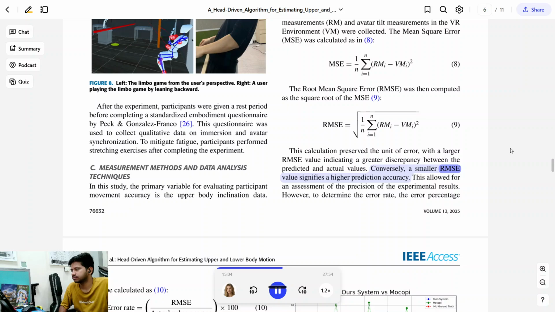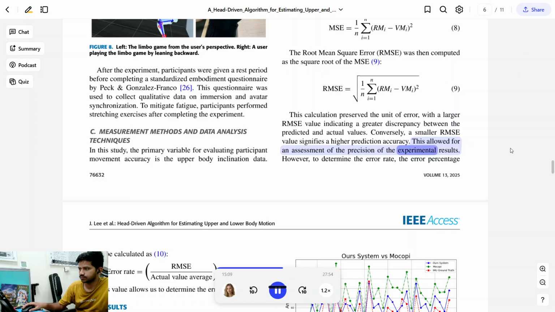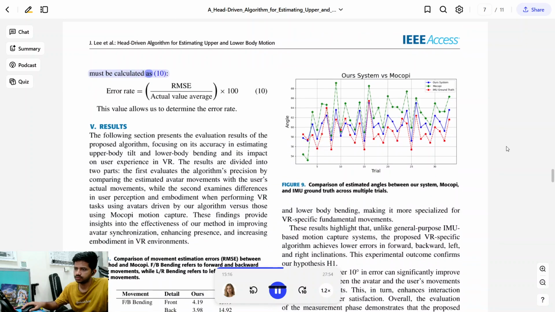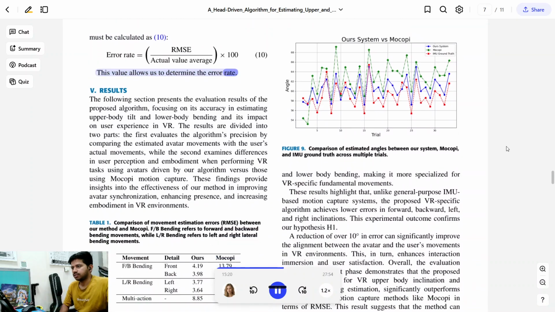Conversely, a smaller RMSE value signifies a higher prediction accuracy. This allowed for an assessment of the precision of the experimental results. However, to determine the error rate, the error percentage must be calculated as this value allows us to determine the error rate. Fifth, results. The following section presents the evaluation results of the proposed algorithm, focusing on its accuracy in